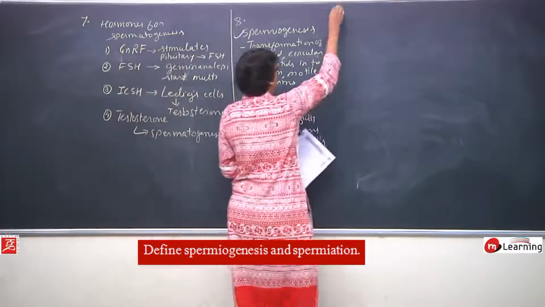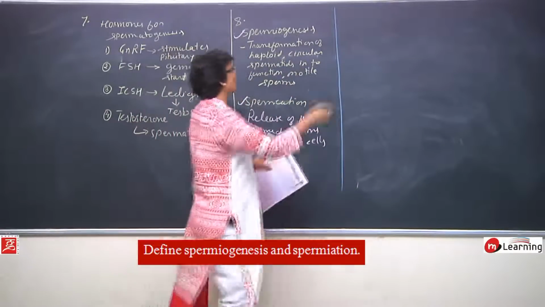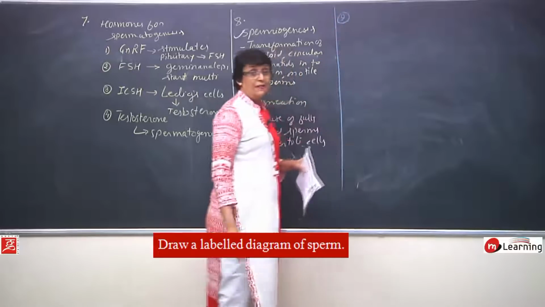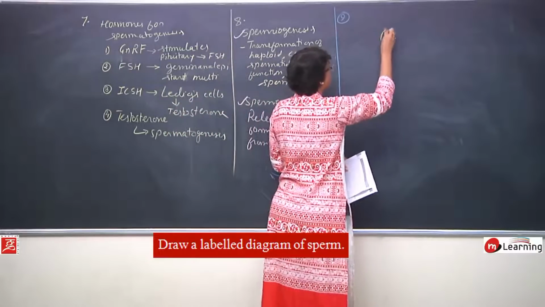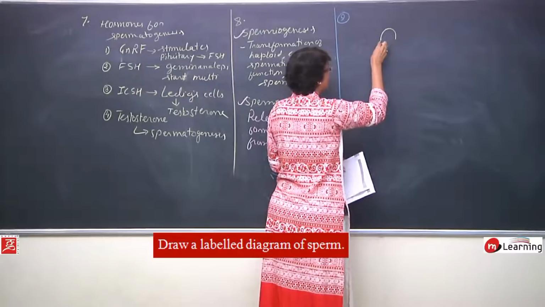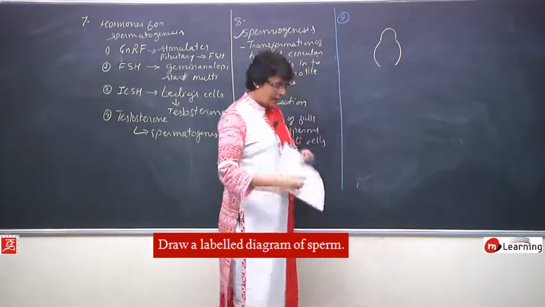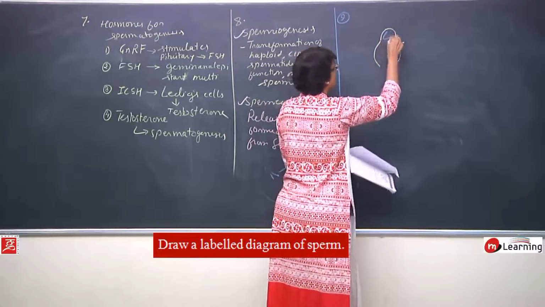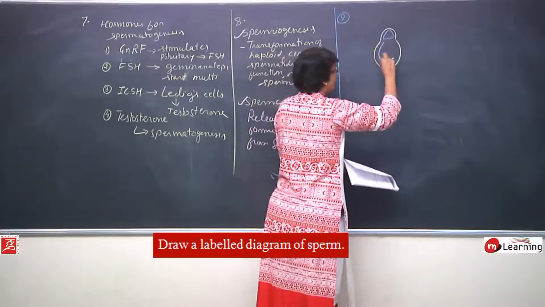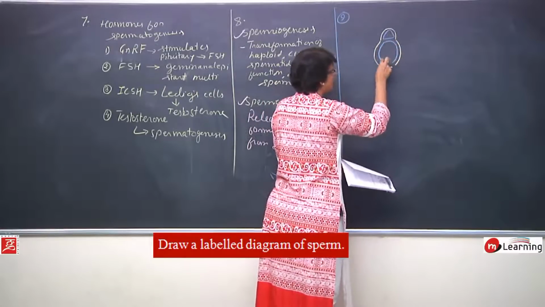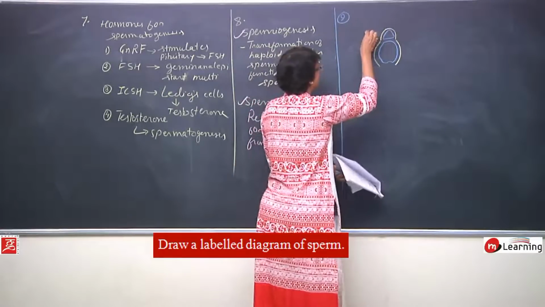Ninth question. Draw a labeled diagram of sperm. Again, we have discussed the detailed diagram of sperm. There are three parts. The upper part has acrosome and nucleus. This part is known as the head part. There is acrosome here, which is made from Golgi body. This part has the condensed elongated nucleus, and the nucleus has a depression here. This part is the head part.